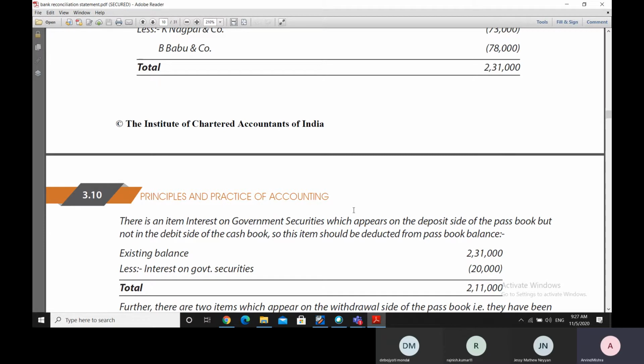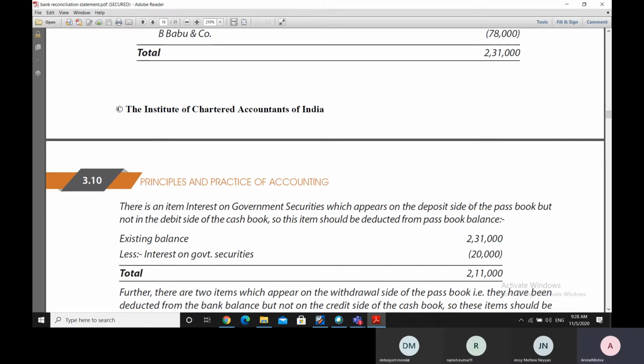So interest on government securities is an amount which appears on the deposit side, because we have certain government securities and we have asked the bank to please collect the interest on them. The bank is doing collection work for us, and when the bank collects this interest, it appears on the deposit side of the passbook, but it is not there in the cash book. So therefore, we reduce this